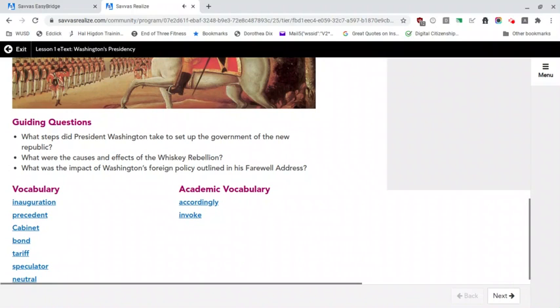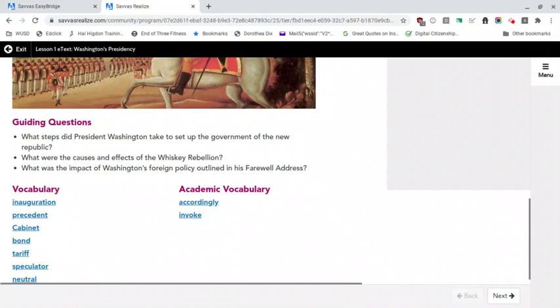Vocabulary. Inauguration. Precedent. Cabinet. Bond. Tariff. Speculator. Neutral. Academic vocabulary. Accordingly. Invoke.